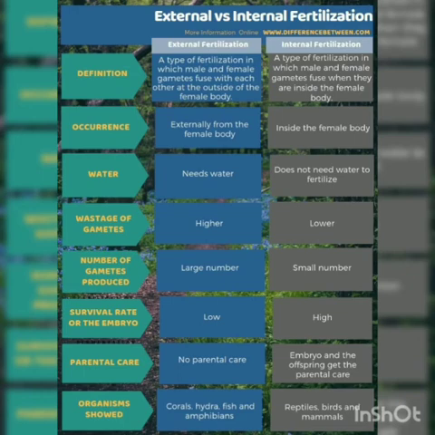Is that clear? There are two types of fertilization: internal fertilization and external fertilization. In internal fertilization, there is high competition before the egg gets fertilized. But in external fertilization, millions of eggs and millions of sperm are released into the external environment in which they live, for example water, and the egg gets fertilized. Is that clear, children? In this class, we have studied what is meant by fertilization, and the types of fertilization.